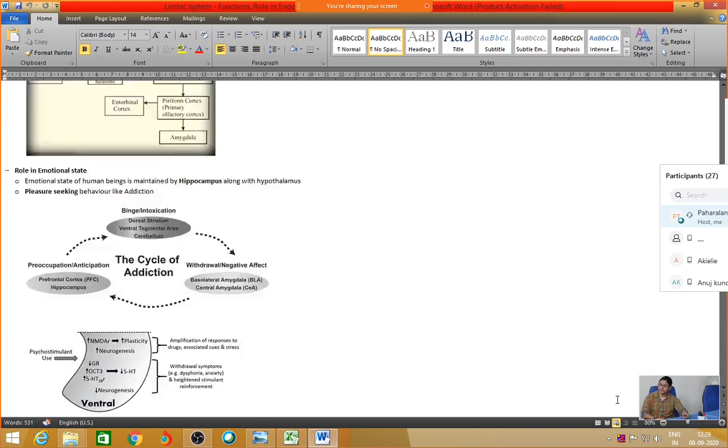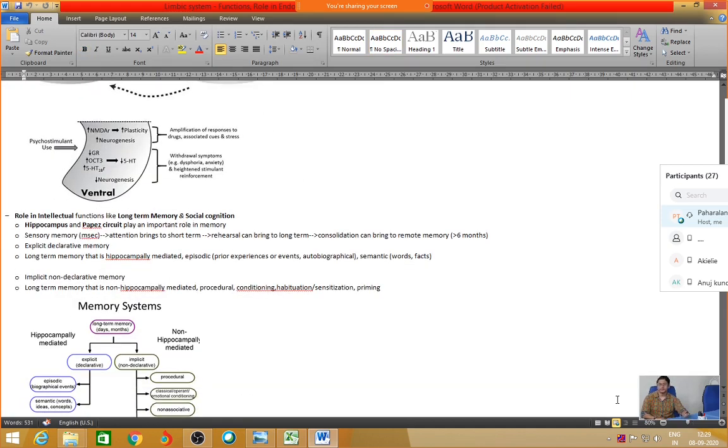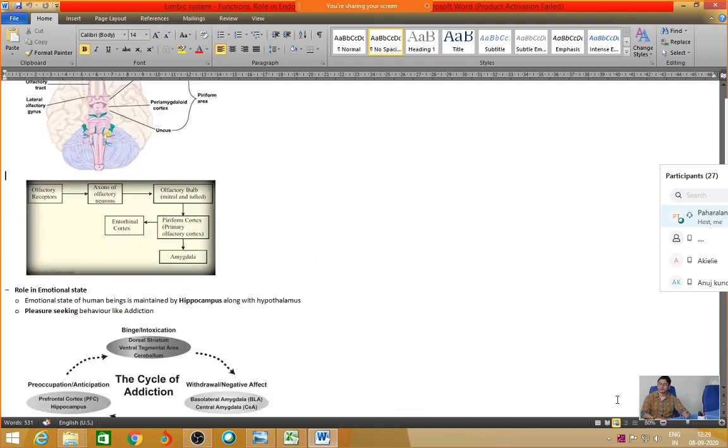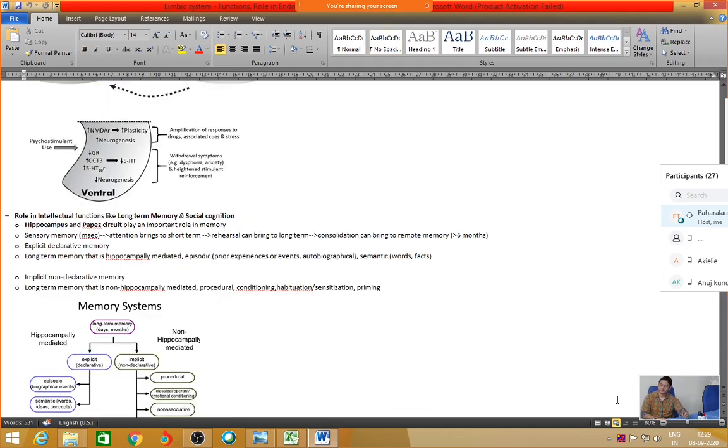So this is the cycle of addiction. This addiction may be towards anything. It may be towards any person, towards food, towards some kind of drugs. The basic central dogma is the same. Okay, some important placards are here, like what happens if a positive association is there, what happens if a negative association is there. If you repeat a pleasurable event on and on, then the brain changes its neuronal structure. That means it will rearrange itself.